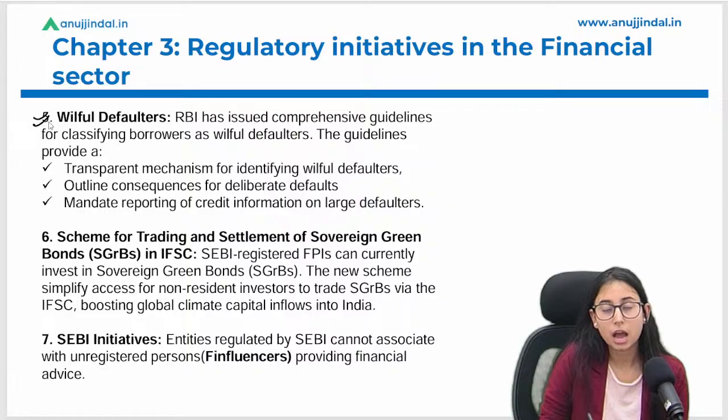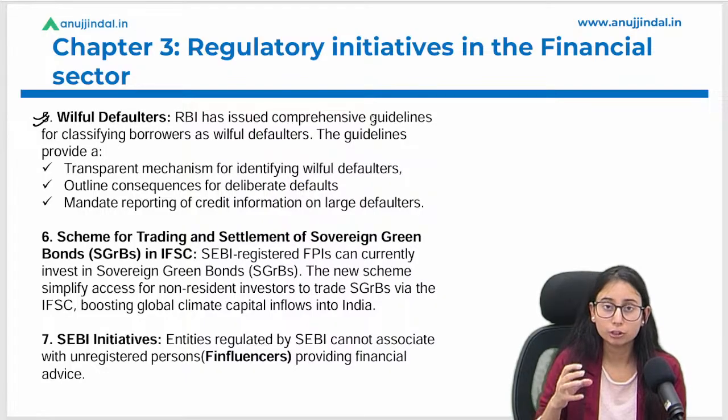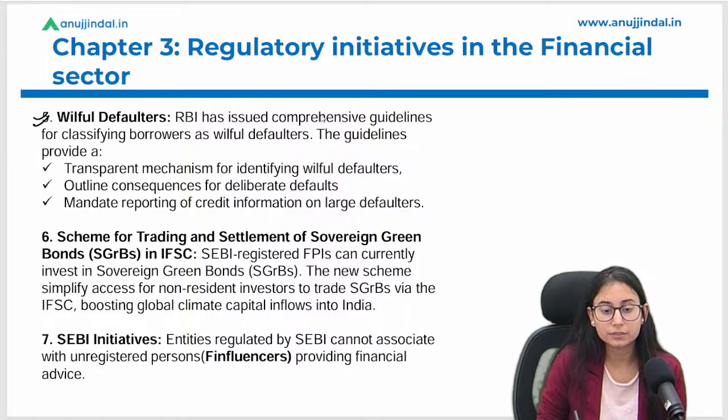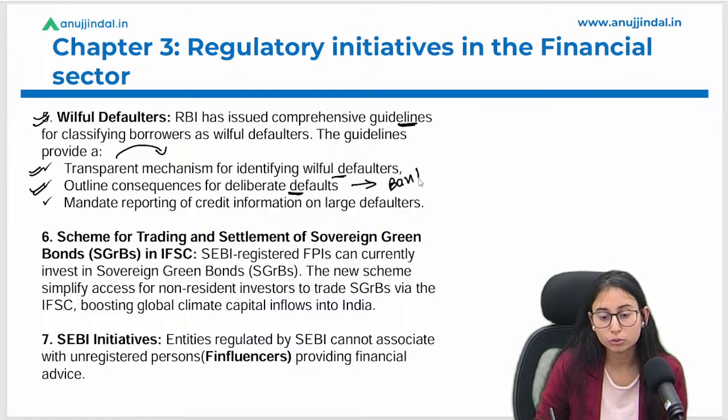Willful defaulters. RBI ने एक और गाइडलाइंस निकाली थी for the willful defaulters, wherein they have identified that there are people who are willfully defaulting on the loan, and hence RBI released the guidelines wherein they have transparently showed a mechanism to identify such willful defaulters, and they have also outlined what banks can do if such deliberate defaults happen. So this also gave powers to the bank.